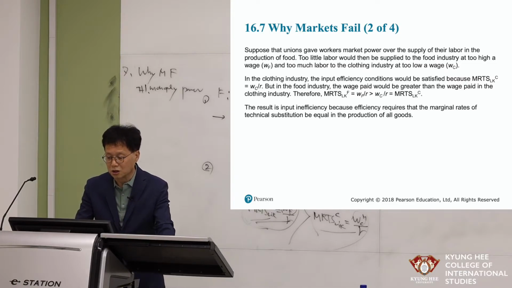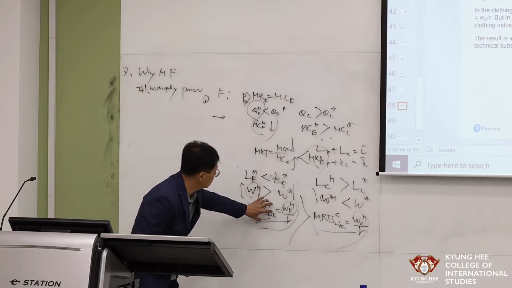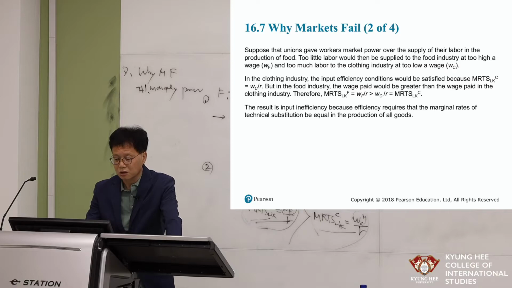This happens when the labor union uses market power, monopoly market power. The result, as explained here: MRTS in food production is greater than MRTS in clothing production. The result is input inefficiency, because efficiency requires that the marginal rate of technical substitution be equal in the production of both goods. But here it is different, in the production of food and clothing. So input inefficiency happens. Okay?